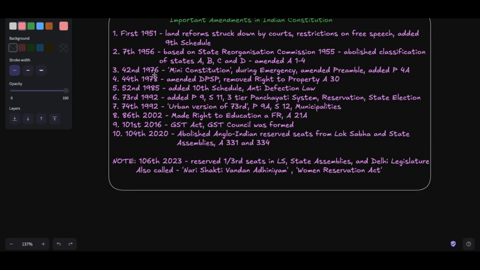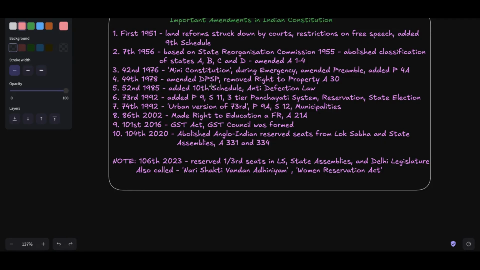Then comes the 42nd Amendment Act of 1976, which is also called the Mini Constitution. It came during the Emergency, amended the preamble, and added Part 4A, which is your fundamental duties, right? Then comes the 44th Amendment Act of 1978.